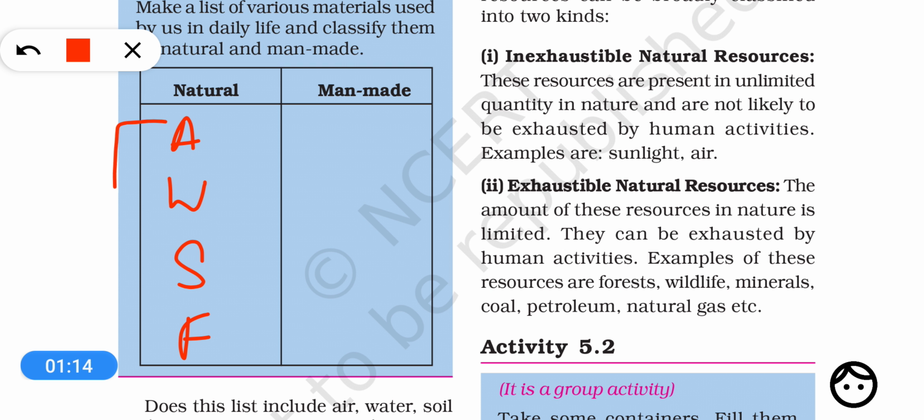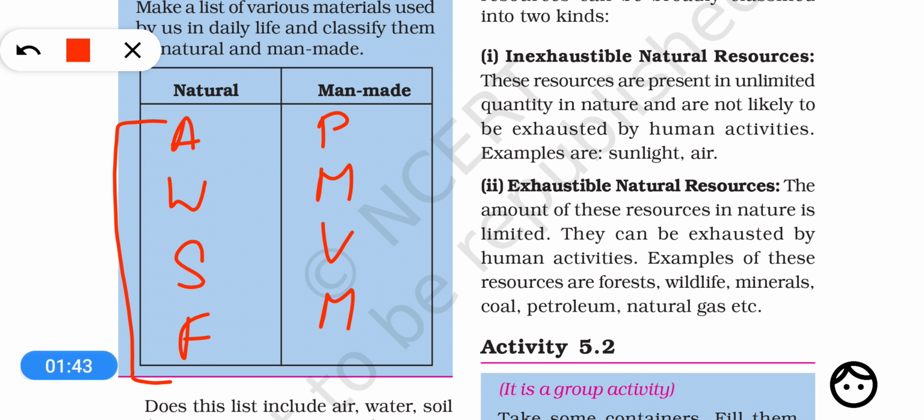So these are natural resources. But there are many things which are made by man. For example, you can put pen, different machines, vehicles, medicines, especially the synthetic medicines. But some medicines are obtained from nature also. So what are natural resources? Resources are the things which are obtained from nature and which are very useful for us.